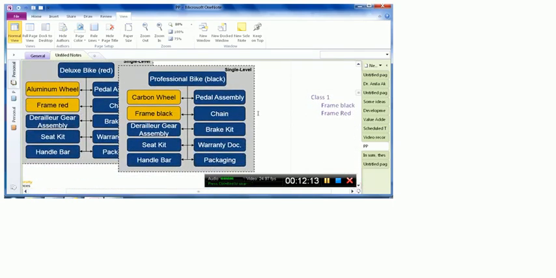If I ask you how many material master data of the finished goods are required, the answer will definitely be 2, because there is one master data of the finished good deluxe bike and another master data of the finished good professional bike, with the color for the first one being red and the second one black. And we have 2 different items that are different in their respective bill of material. Now assume that we come up with 16 more colors in the bike, and for simplicity the only difference is that of the frame, the color of the frame. So it means we need to have 15 different material master data and 15 different bill of material master data.